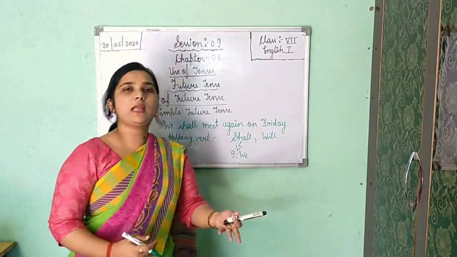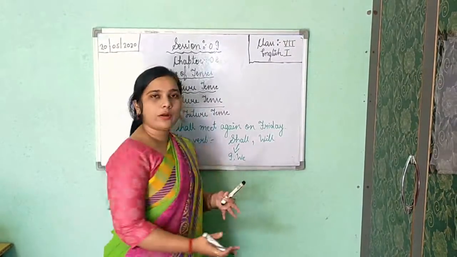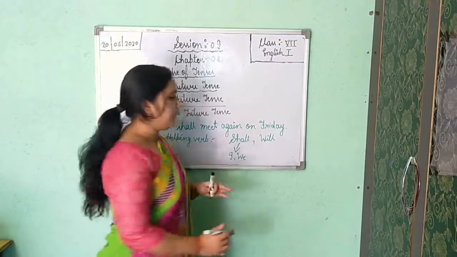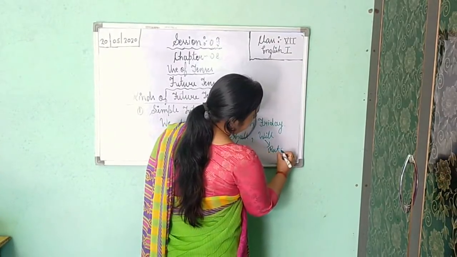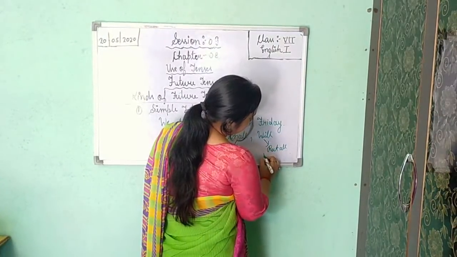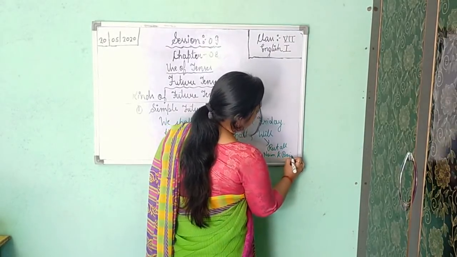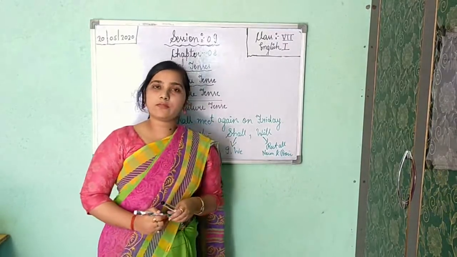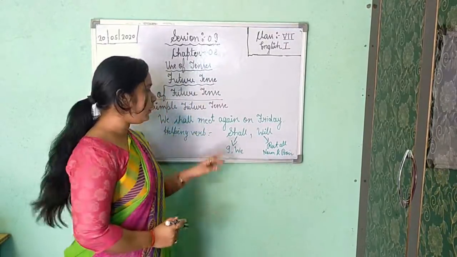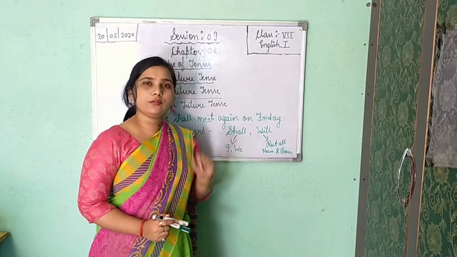Now with all the rest of the nouns and pronouns, whether he, she, it or any other pronoun, and along with the noun, you will use will only. Rest all nouns and pronouns, you will use will. Understood? With first person in subjective case, that is I or we, you will use shall. With rest all other nouns or pronouns you will use will.